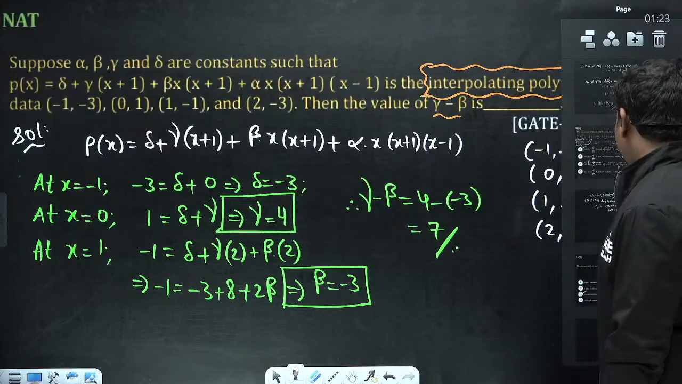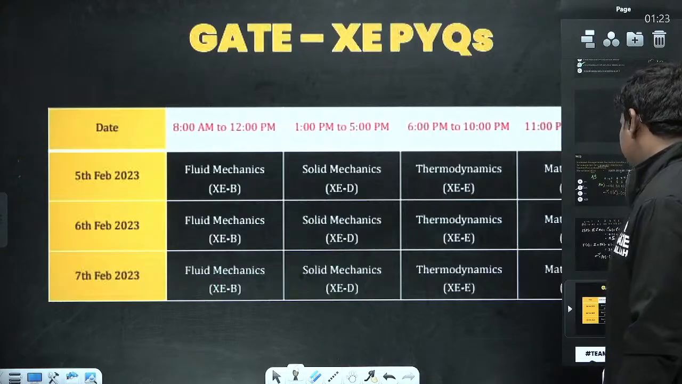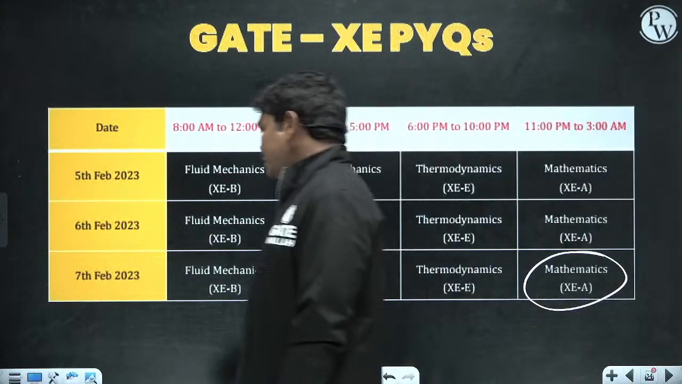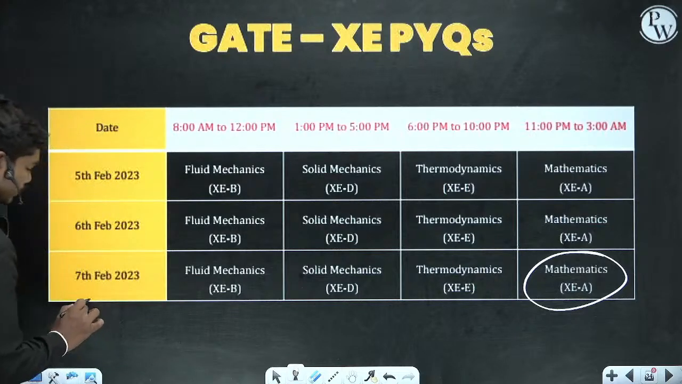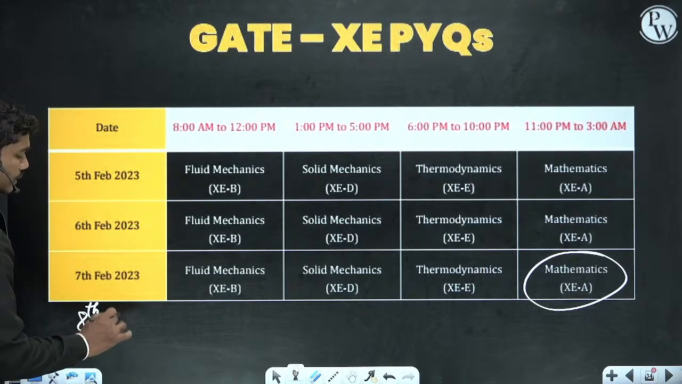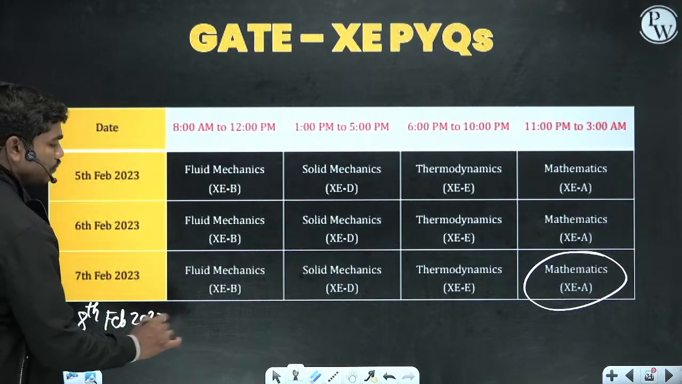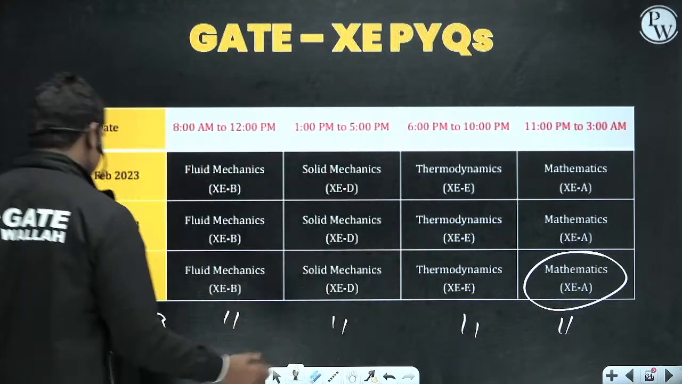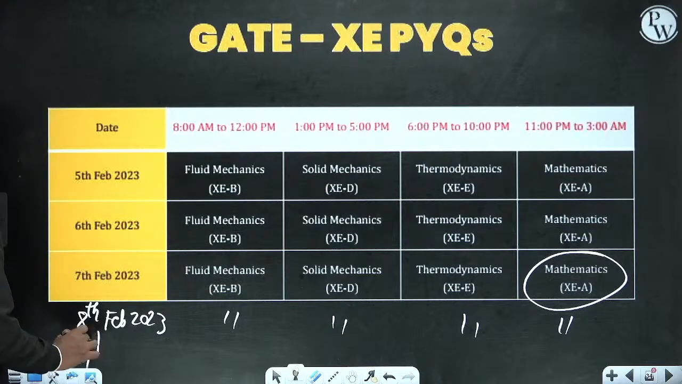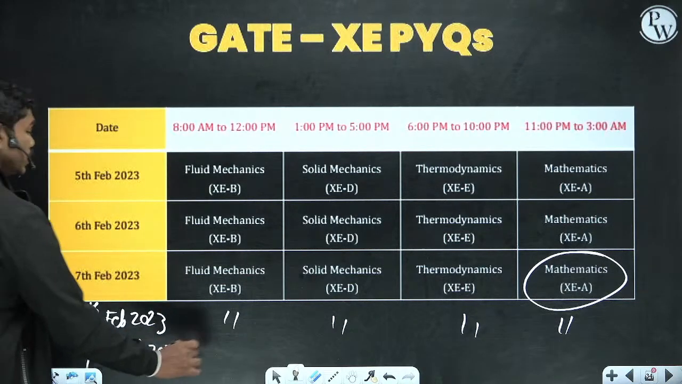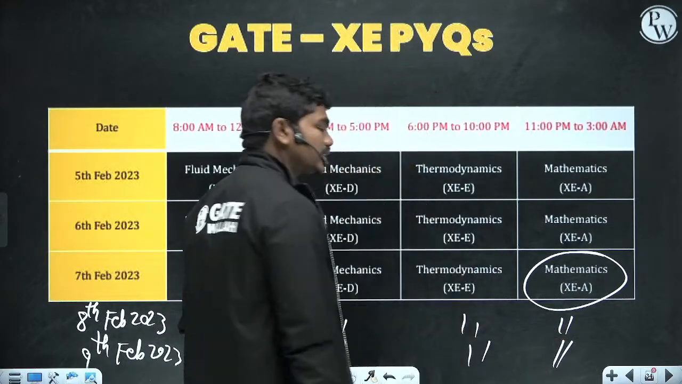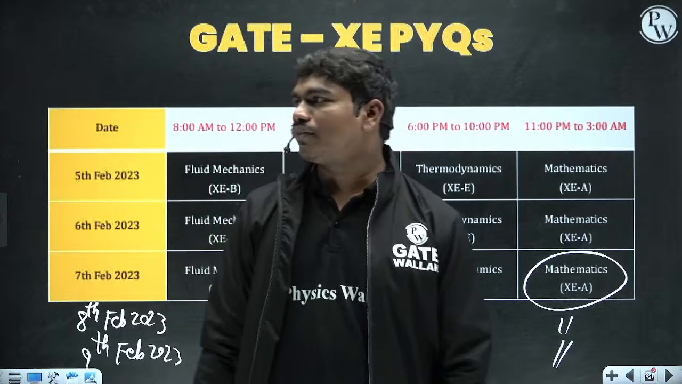So we have closed the last part of mathematics finally. Tomorrow, 8th Feb 2023, same schedule, but of course new questions. On the 8th and 9th, 9th Feb 2023, we have new questions to do, on the same timings and in the same slot. So that we will do.